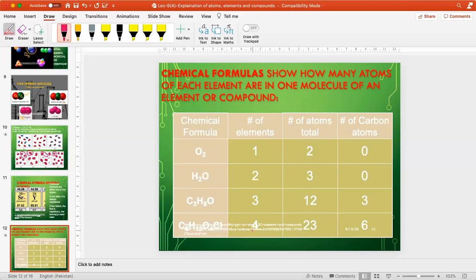4 types of elements are there. What is the total number of atoms? 23. And how many carbons are there? 6 carbons are there. So these formulas explain how many atoms of each element are in one molecule of an element or compound.